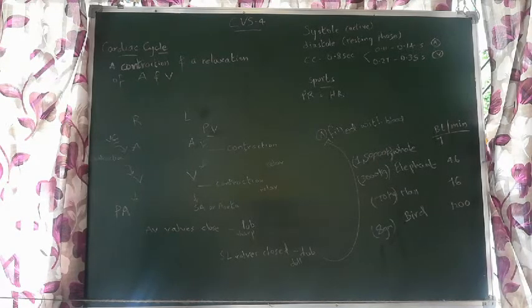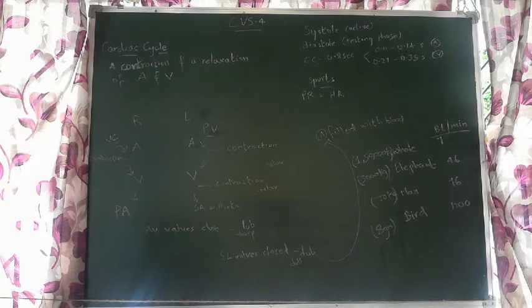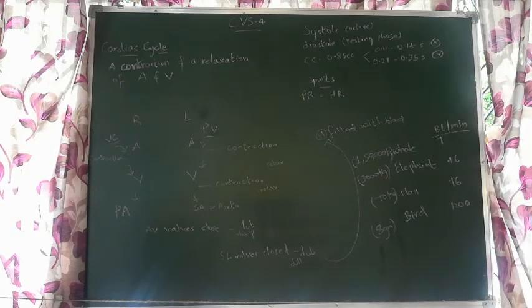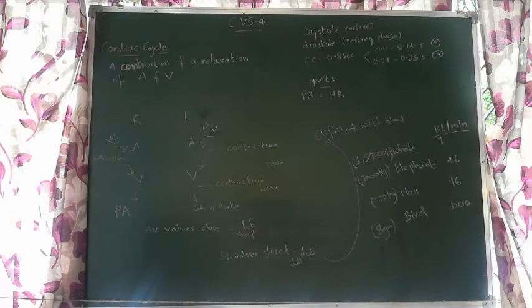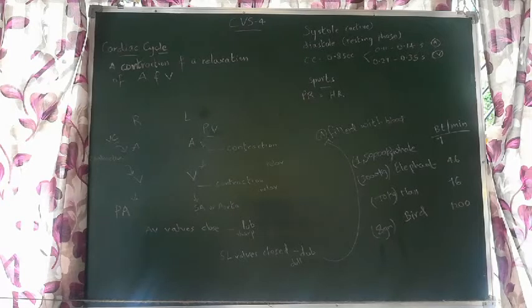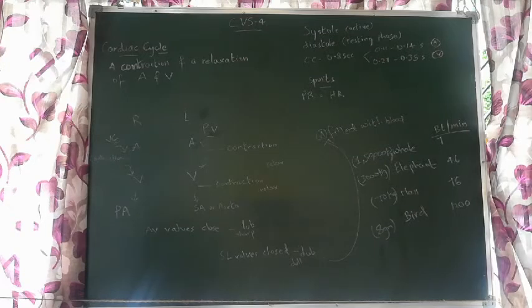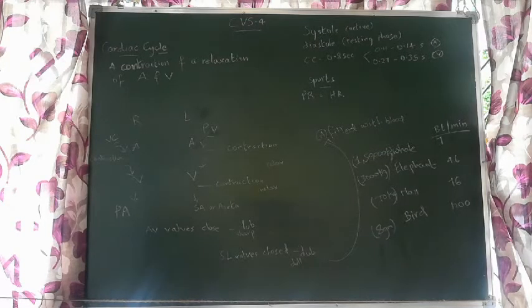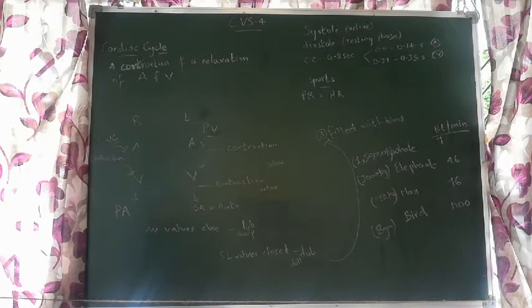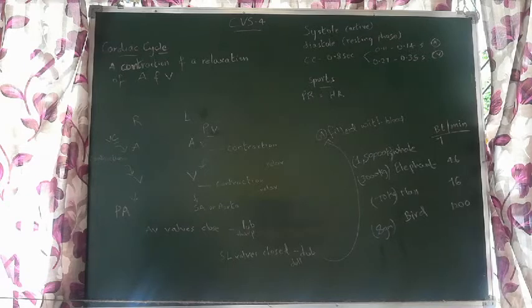So now what is the cardiac cycle? We know that our heart is beating, starting from the 21st day of our embryonic development. Meaning, when the mother is carrying the fetus, that is the embryonic stage of a human being, from which day does the heart start beating?